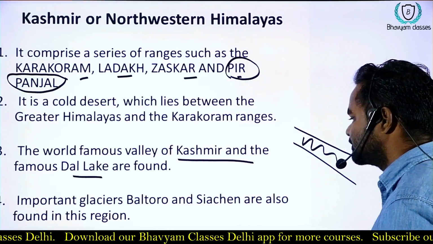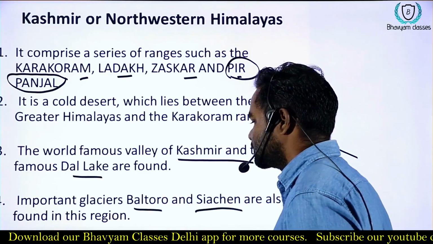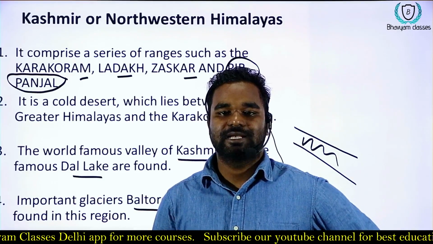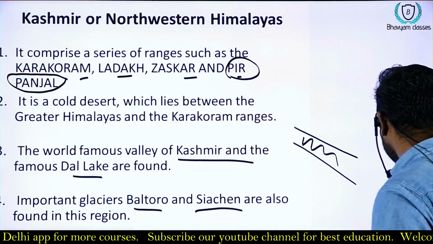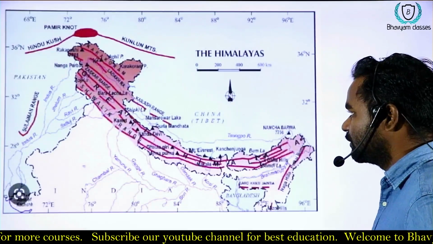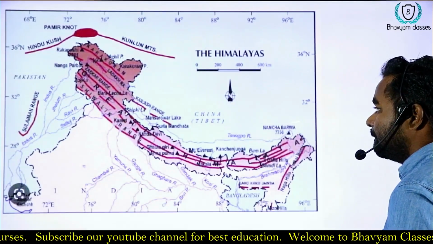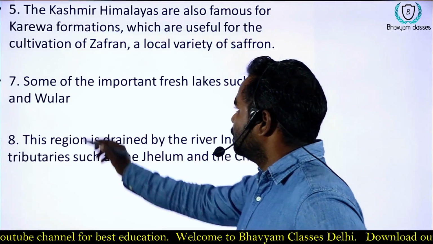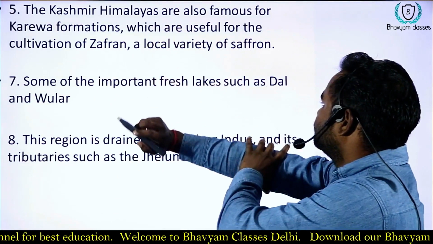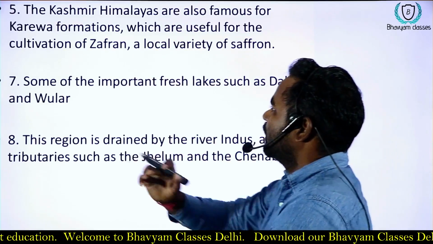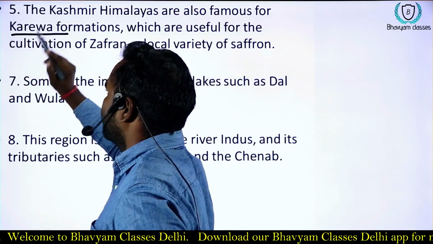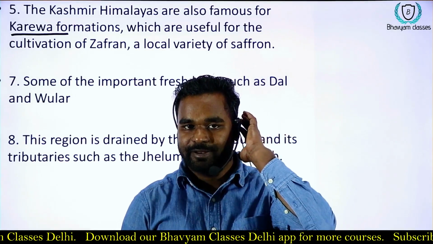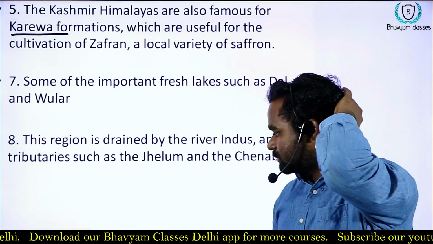Glaciers like Baltoro and Siachen are among the world's largest and highest glaciers. Then in Kashmir you have the formation of Karewa. I hope you already know about the formation of Karewa. Let's discuss this.